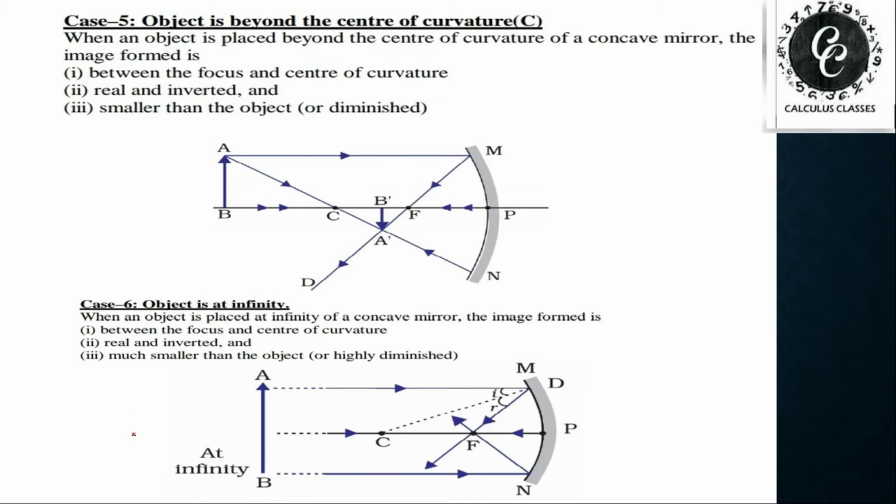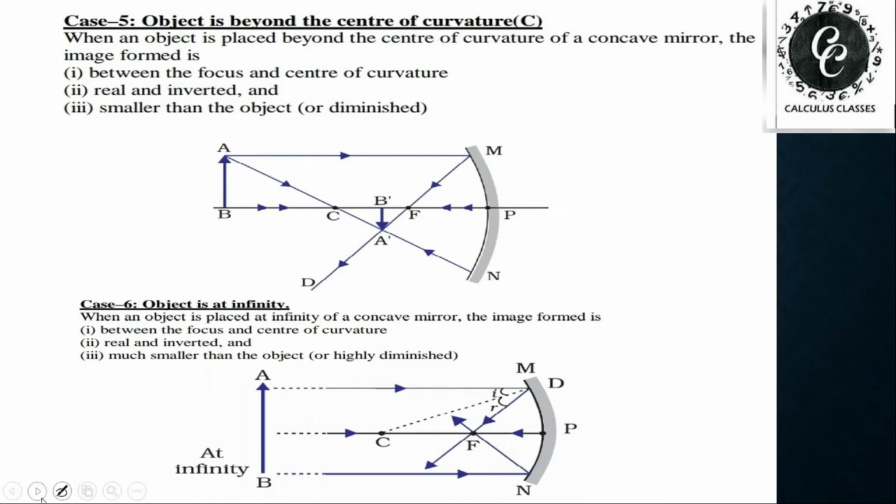Case when the object is kept at infinity: in this case we consider that all the light rays will come parallel to each other, and after reflection from the mirror they will converge at a point. This point of convergence will be the point image of the object which is kept at infinity. So in this manner, the position of the image will be at the focus, and the size of the image will be very small, very diminished, but the nature will be real and inverted.